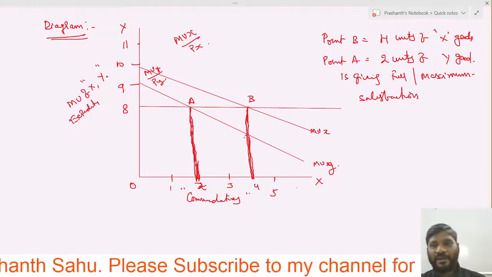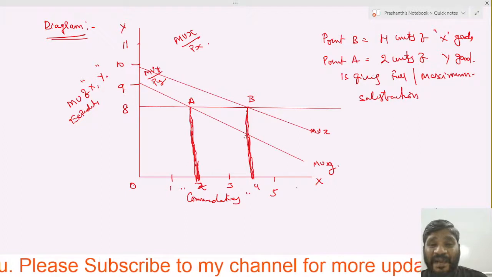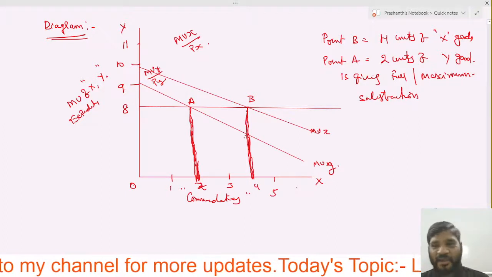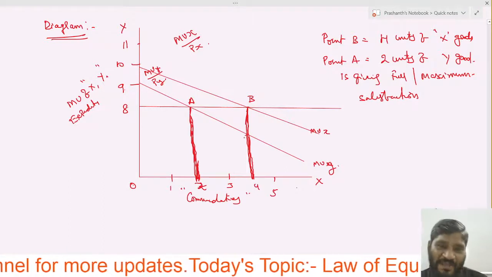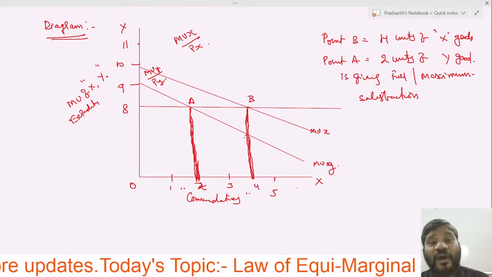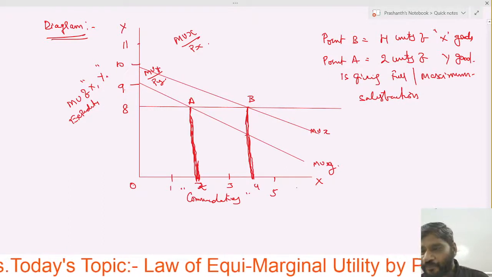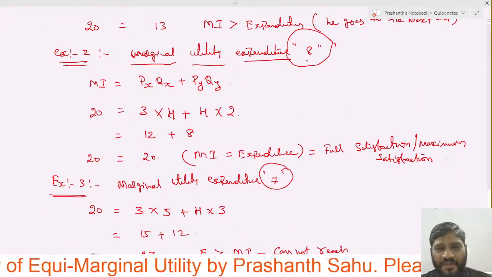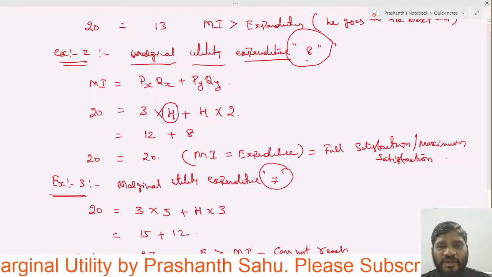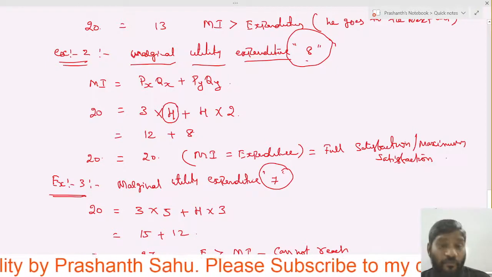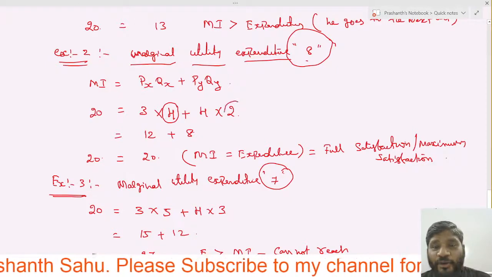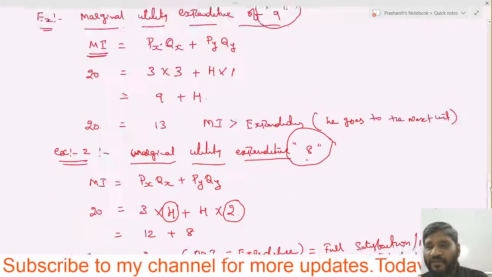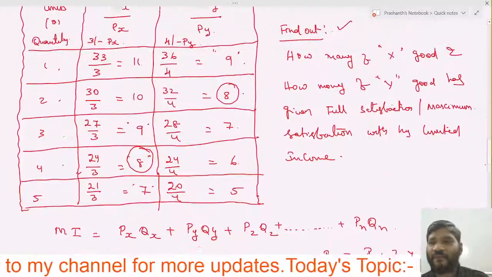This is how the diagram explains the full satisfaction of a consumer: 4 units of X good and 2 units of Y good. That's why we get this kind of information.